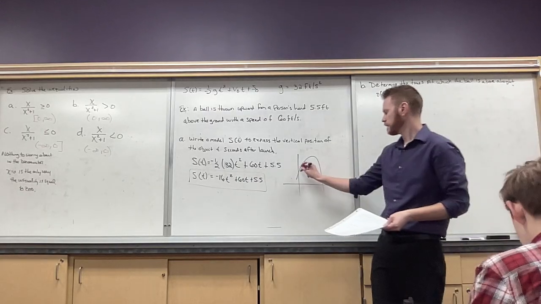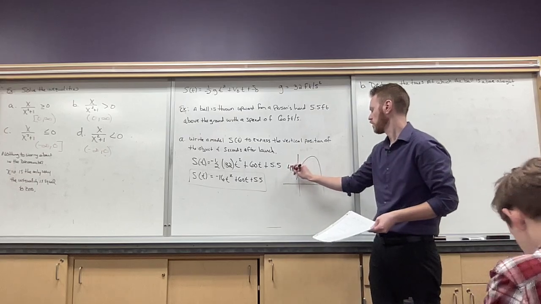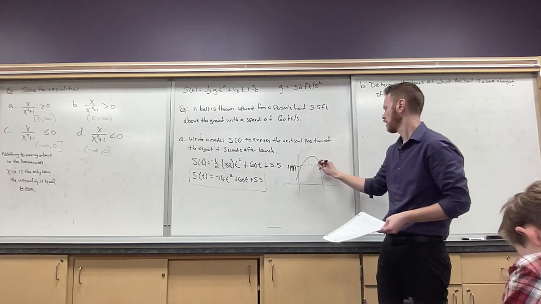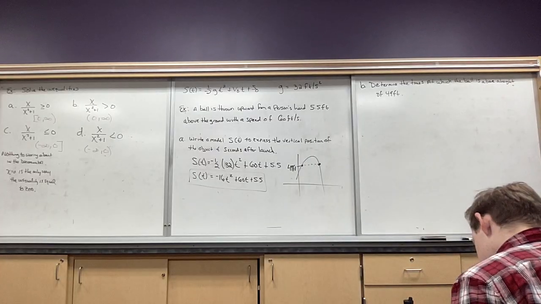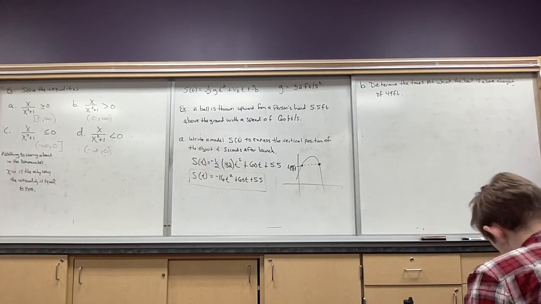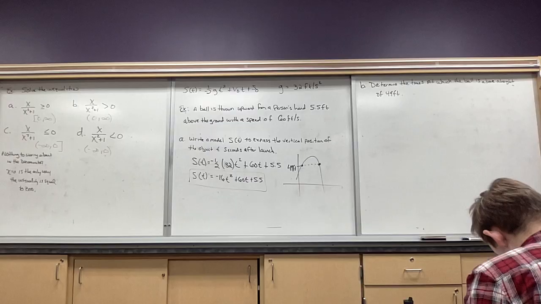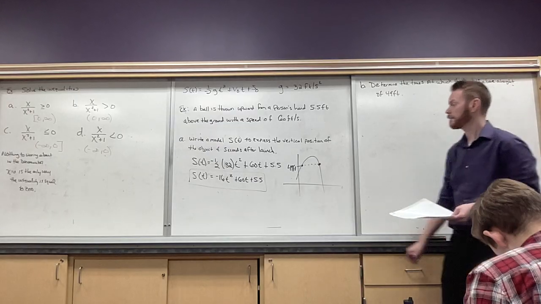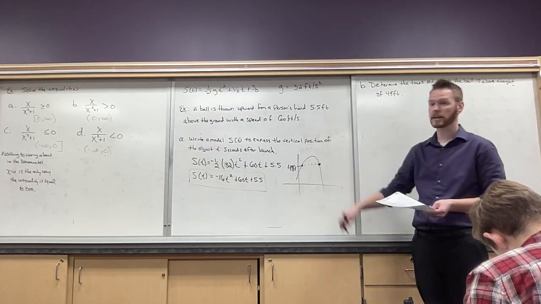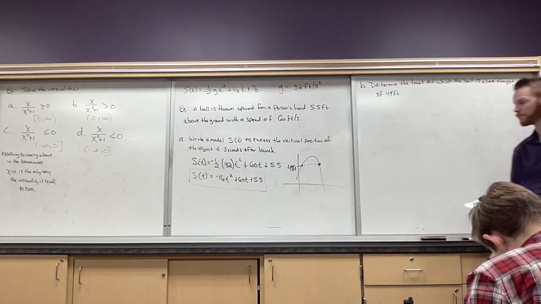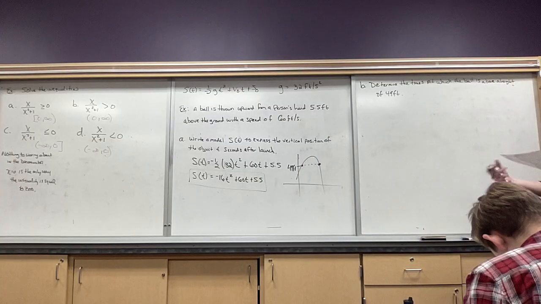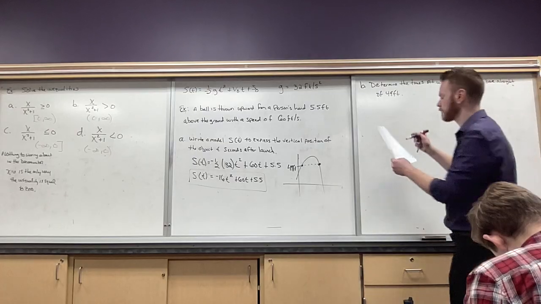Well, if 49 feet is right here, then it could happen twice, huh? It could achieve that height of 49 feet twice. So that's something we have to consider, okay? If 49 feet was up here at its vertex, it's only hitting it once. So that's another situation to consider. It's always good to have a visual. That way you know when you get to your answer, am I on the right track?